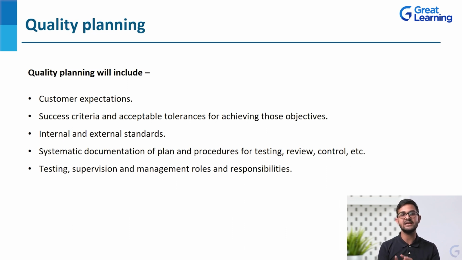Then success criteria and acceptable tolerances for achieving those objectives. We have set the objectives. We have established the quality standards. But what will be the success criteria? To what extent do we have to meet those objectives? That is also decided in quality planning. Then internal and external standards. Then systematic documentation of plan and procedures for testing, review, control, etc.